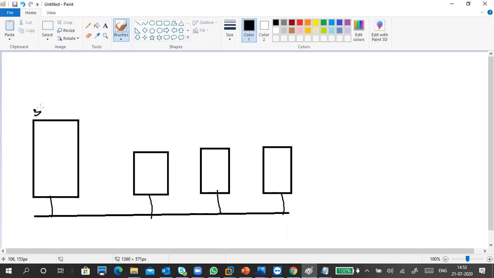This is server S1, and this is client C1, C2, C3. I created users in my domain, this is actually the domain controller, so I created user1, user2, user3 like that, right?